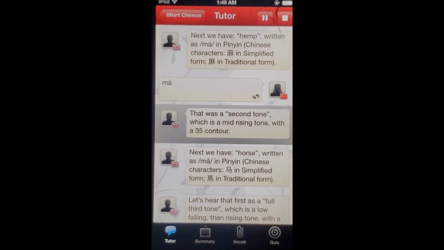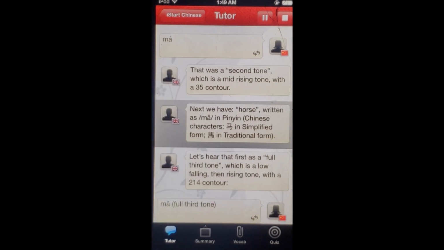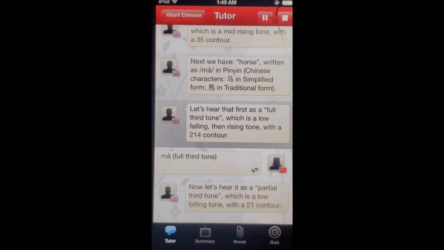That was a second tone, which is a mid-rising tone with a 3-5 contour. Next we have horse, written as M-A, caron in pinyin. Let's hear that first as a full third tone, which is a low falling, then rising tone with a 2-1-4 contour.